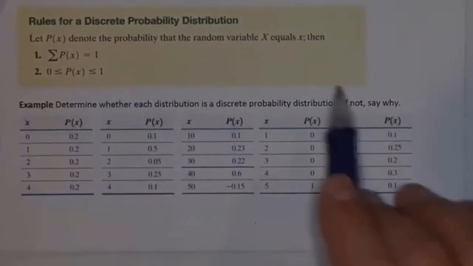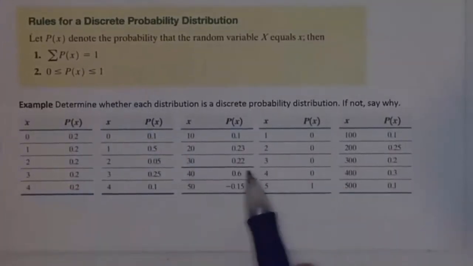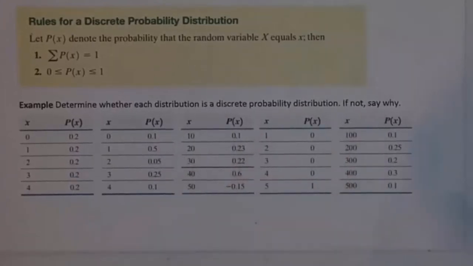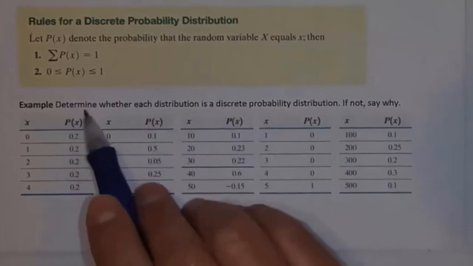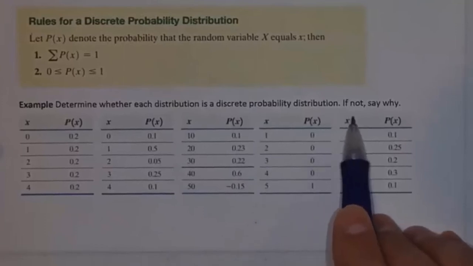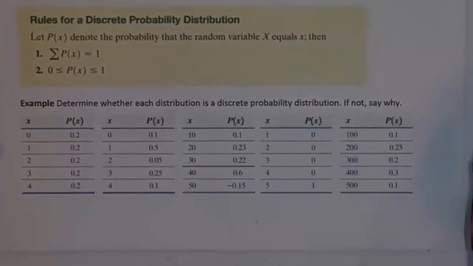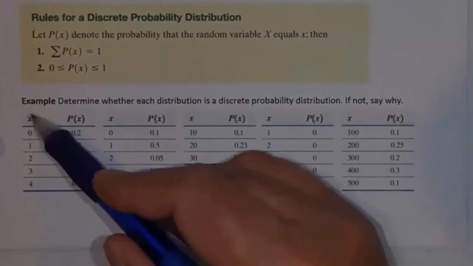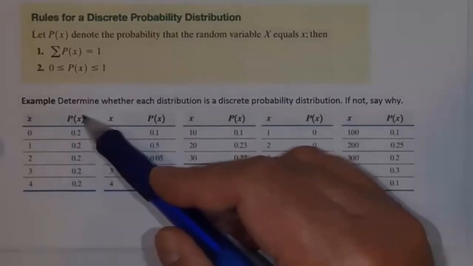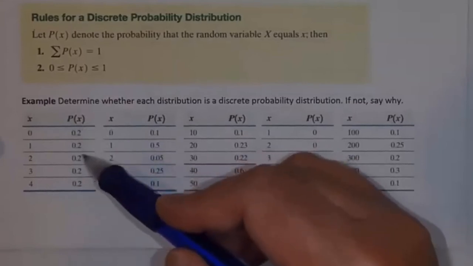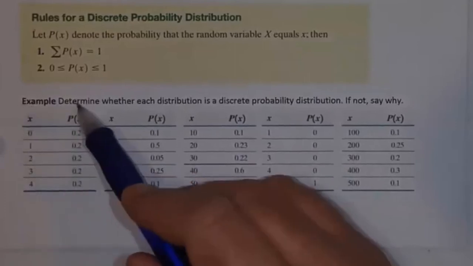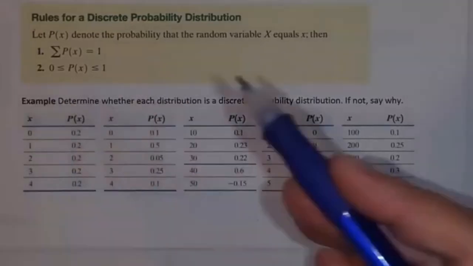We had problems just like this in chapter 5, except we were talking about probability models instead of probability distributions. Determine whether each distribution is a discrete probability distribution. If not, say why. We have the numeric outcomes 0, 1, 2, 3, and 4, and then the probabilities 0.2, 0.2, 0.2, 0.2, 0.2. So our question is, could this be a probability distribution?